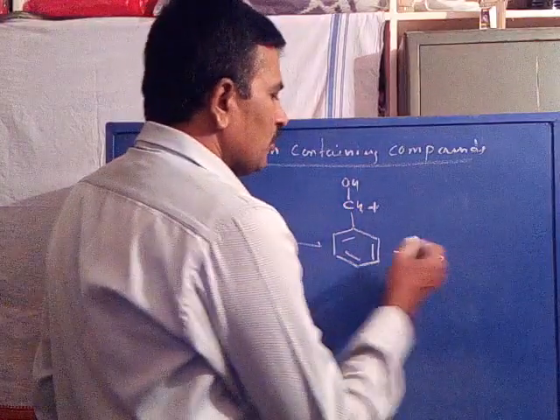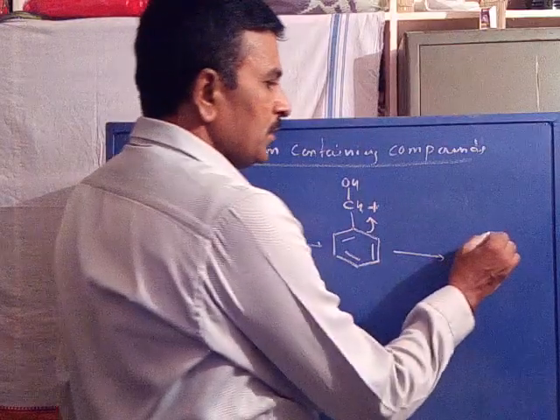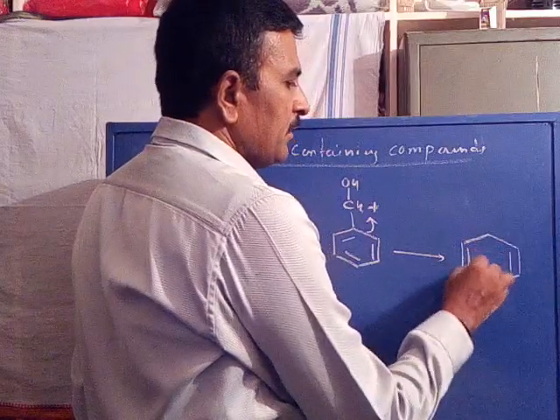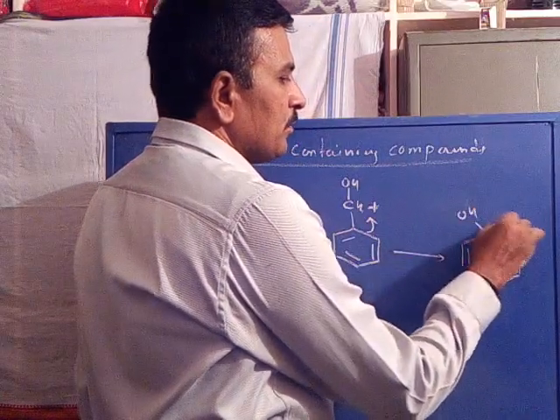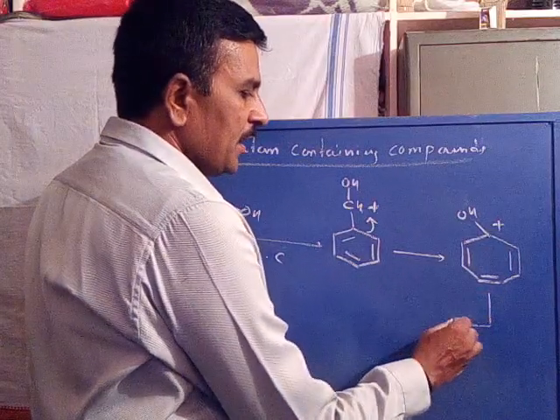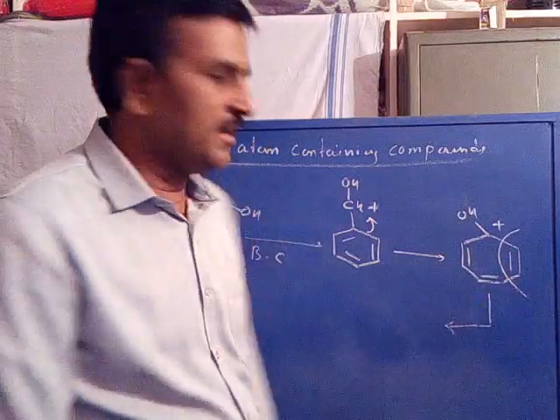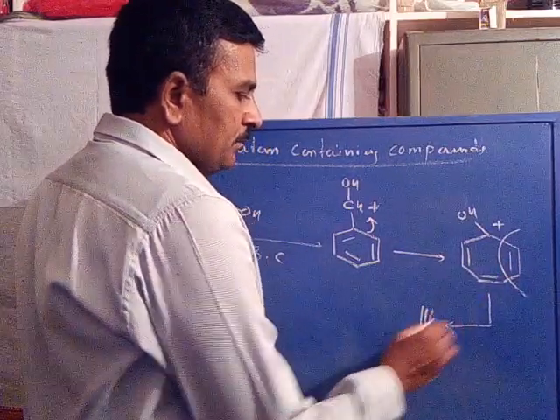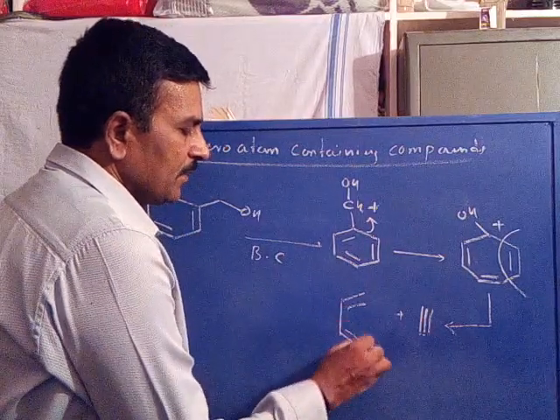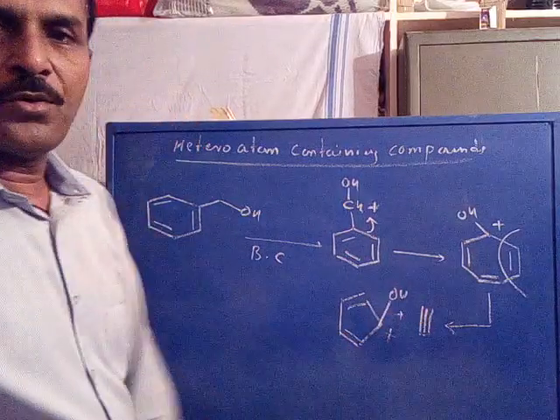Now this may undergo a scrambling reaction to rearrange to the tropylium cation with an OH group. Now the tropylium cation may undergo fragmentation by the loss of 2 carbons as acetylene neutral with the formation of cyclopentadiene cation. Cyclopentadiene cation with an OH group.